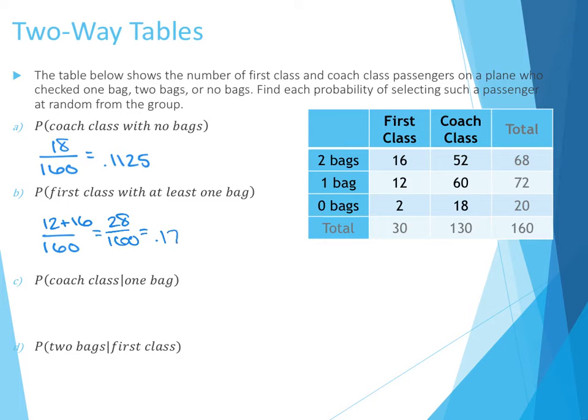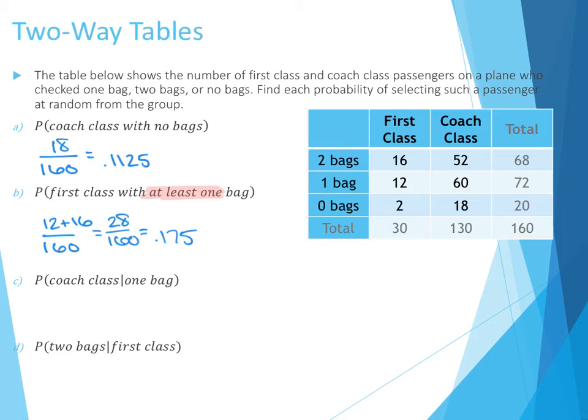Or 0.175. Now, when I see the phrase at least 1 bag, when I see at least 1 or at most, it starts me thinking about the word or, and thinking, well, at least 1 bag is 1 or 2 bags. But personally and mathematically speaking, it would actually be easier to use a complement. It would be easier for me to think of at least 1 as being the opposite of none.